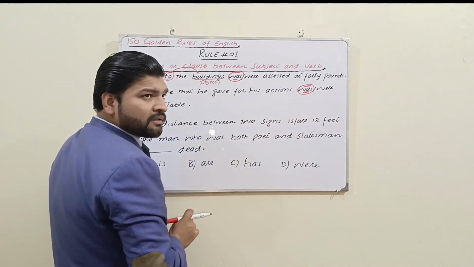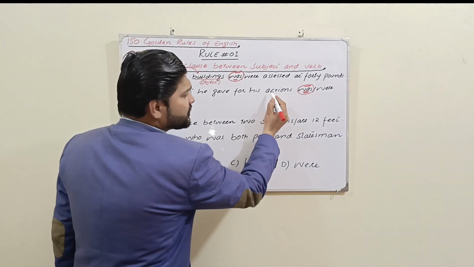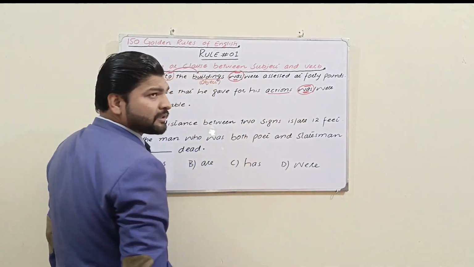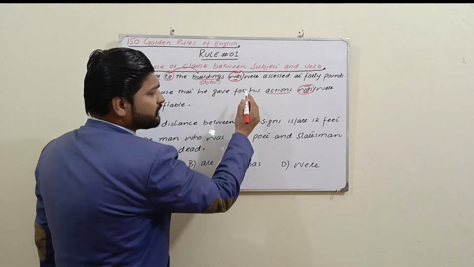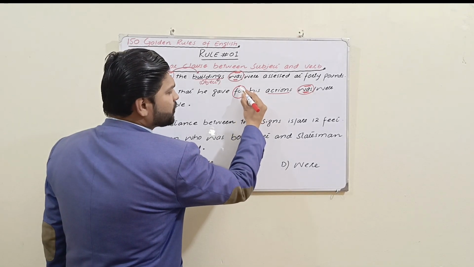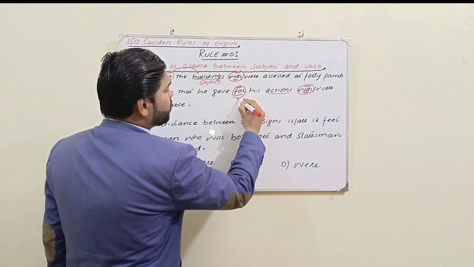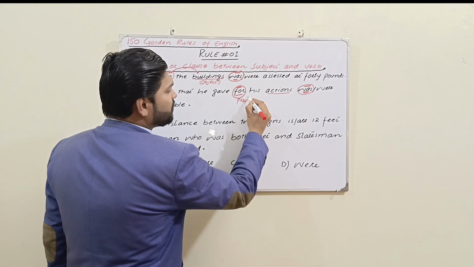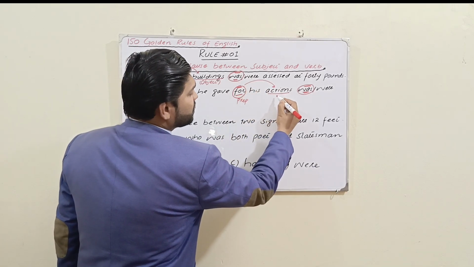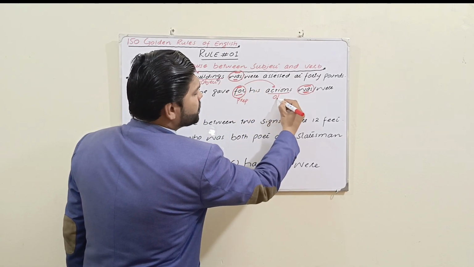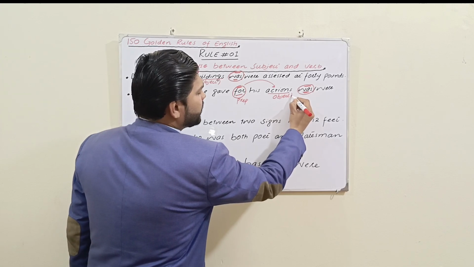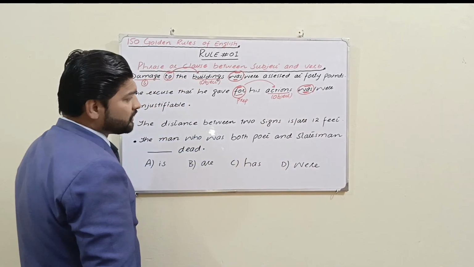Actions was? Not at all. Actions is not a subject but an object, the object of a preposition for. For is a preposition and actions is the object of a preposition, and an object can't be a subject.